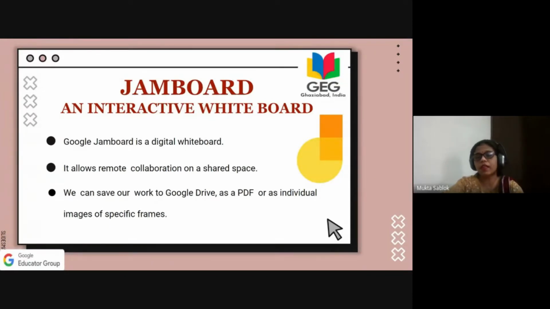When we are working online, we know that we will be requiring a digital whiteboard to write, because without a whiteboard, a teacher cannot have classes, and effective classes cannot be there without a whiteboard or a blackboard. We say that a teacher's life is with chalk and duster and board. Yes, I hope the teachers agree with me.